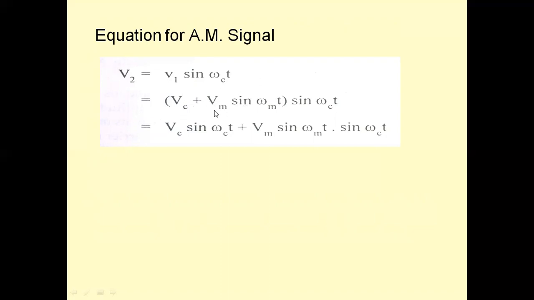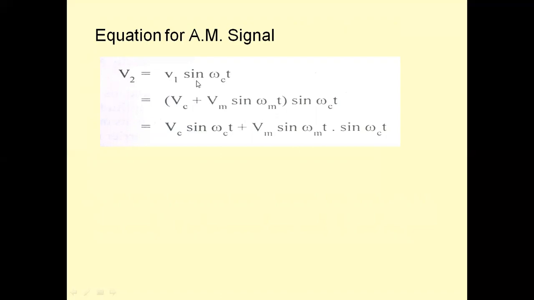So initially, what is the amplitude of the carrier? Vc sin omega ct. Omega c is the carrier angular frequency, 2 pi fc. Fc is the carrier frequency. Before modulation, this parameter Vm sin omega mt is 0. That means carrier is equal to Vc sin omega ct. When carrier amplitude is added to the instantaneous amplitude of the message signal, we will be getting the variations in the amplitude of the carrier according to the variations in the amplitude of the message signal.